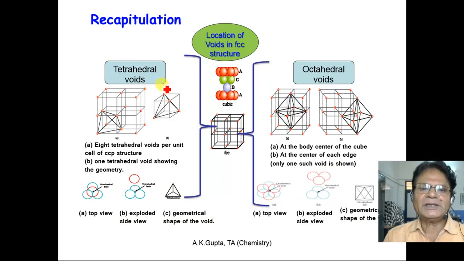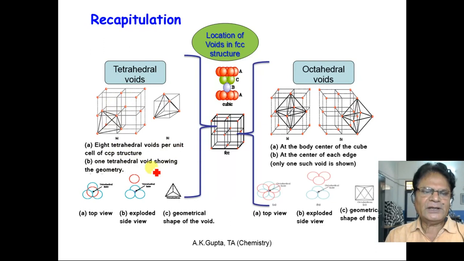What is the location of the tetrahedral void? Look, the particle of FCC which is present at the corner is covering a tetrahedral void. There are 8 voids per unit cell in the FCC unit cell, and they are present at the 8 corners.